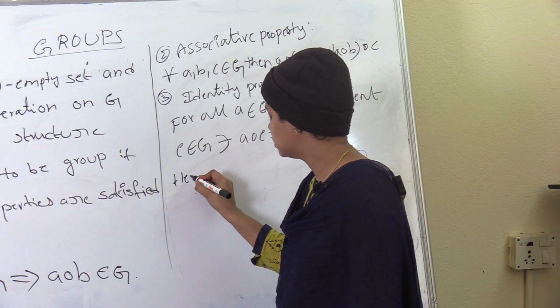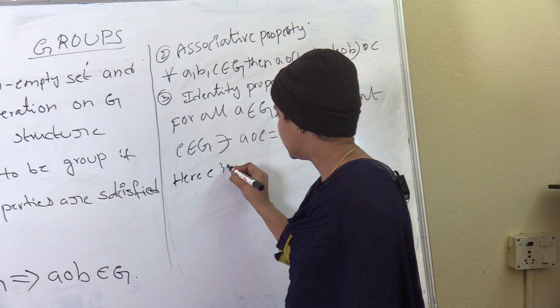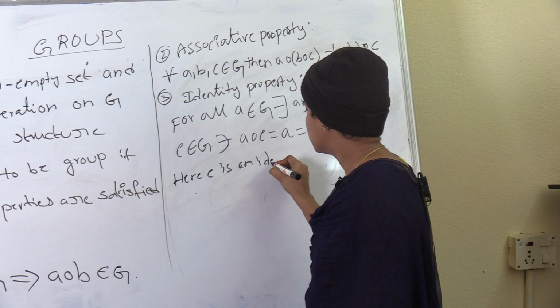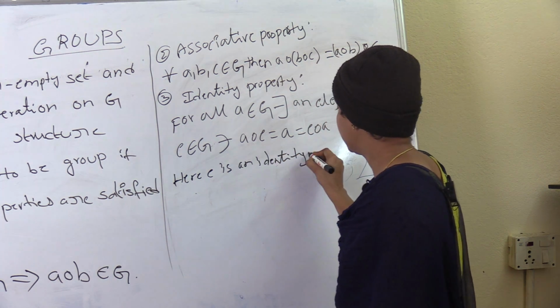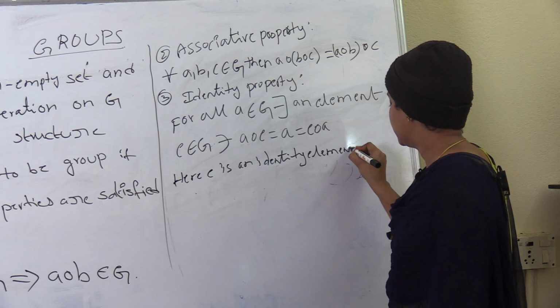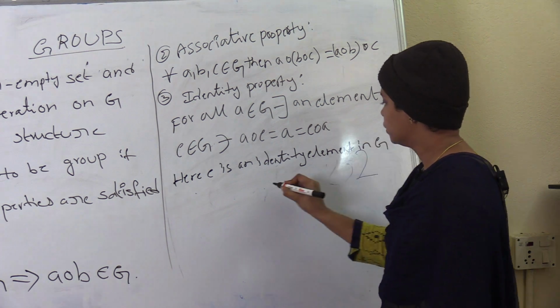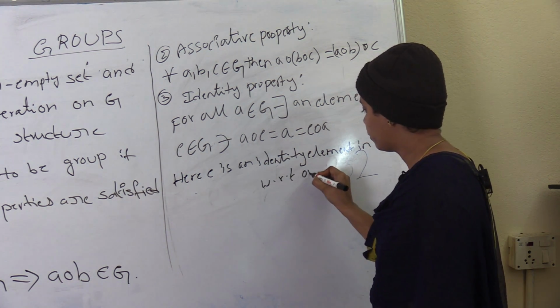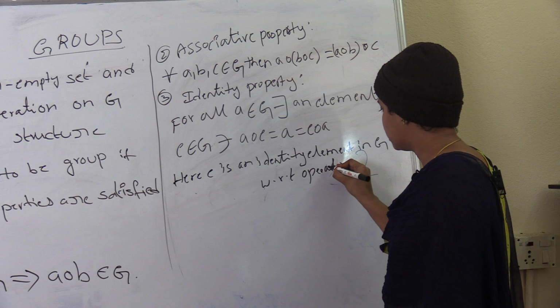Here e is an identity element in G with respect to operation circle.